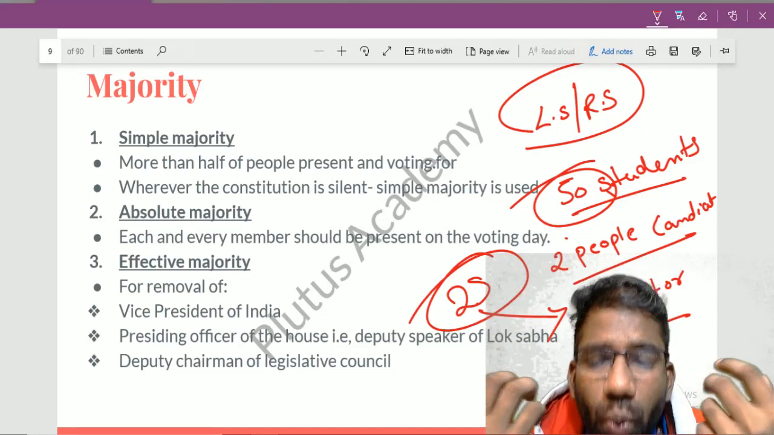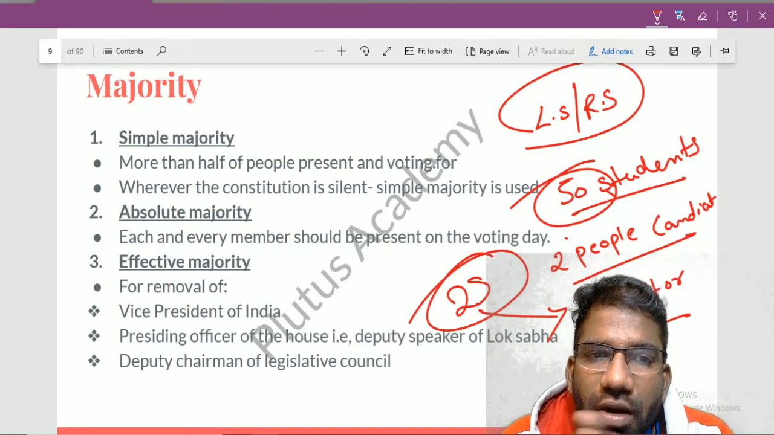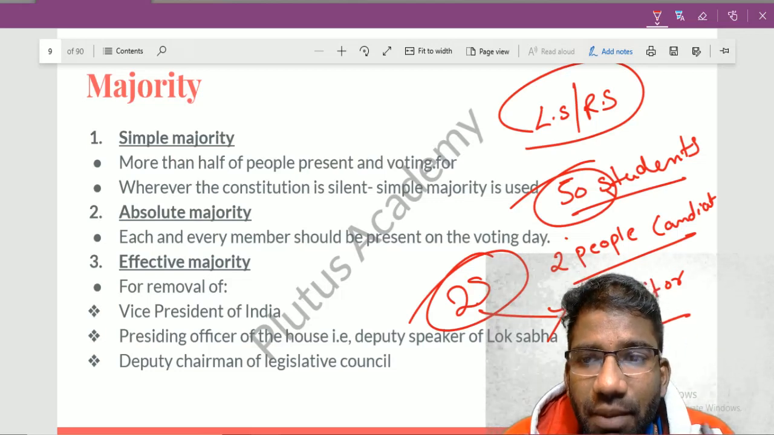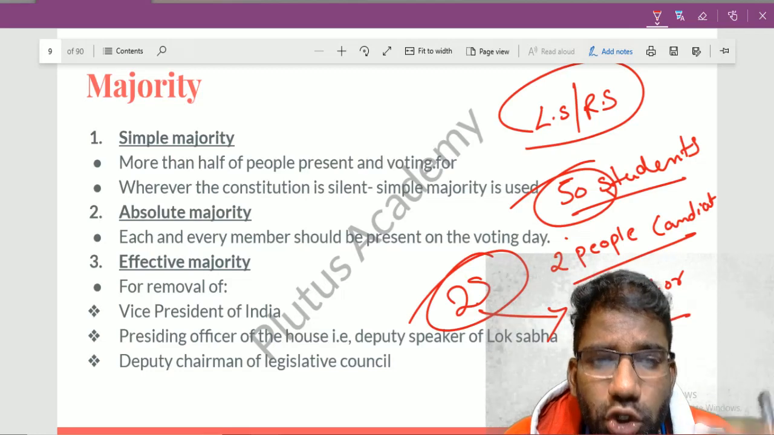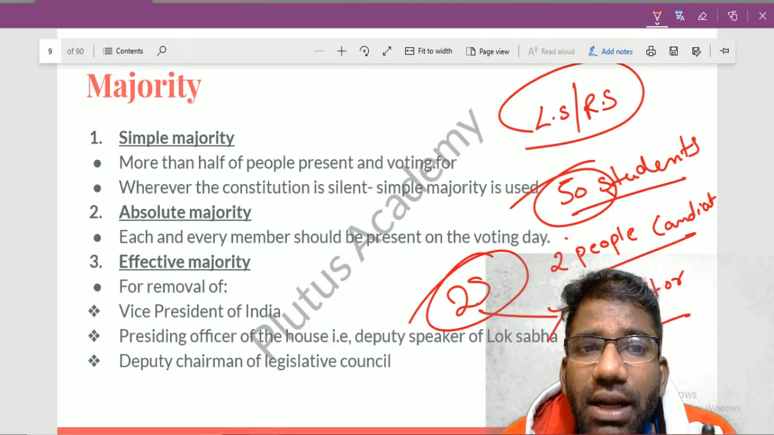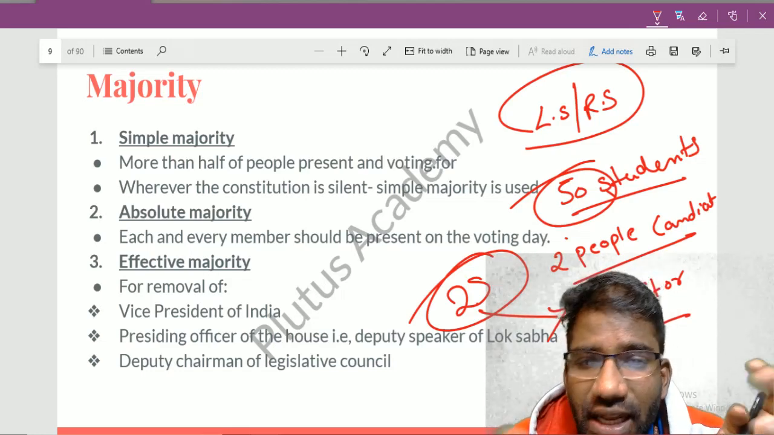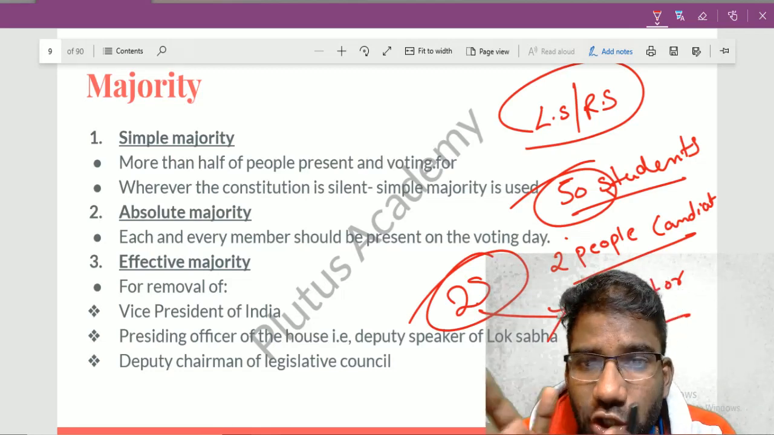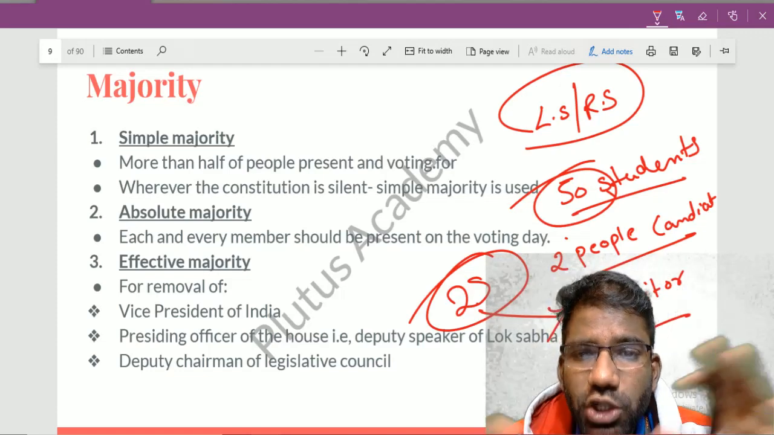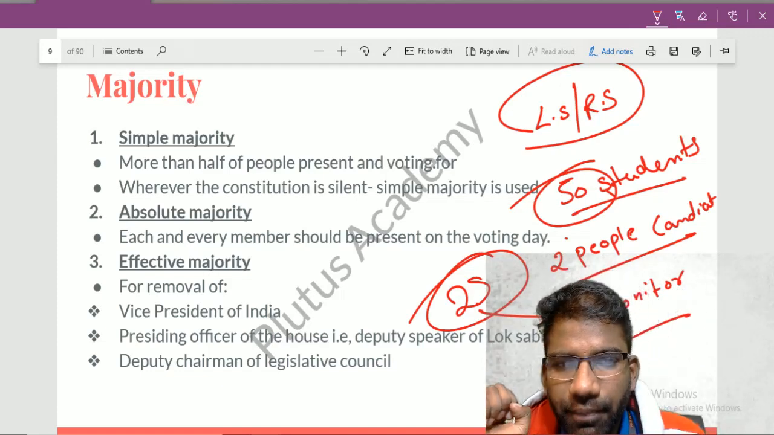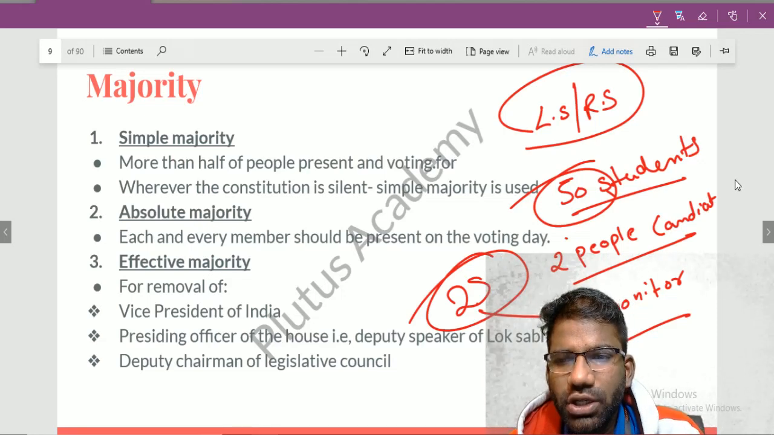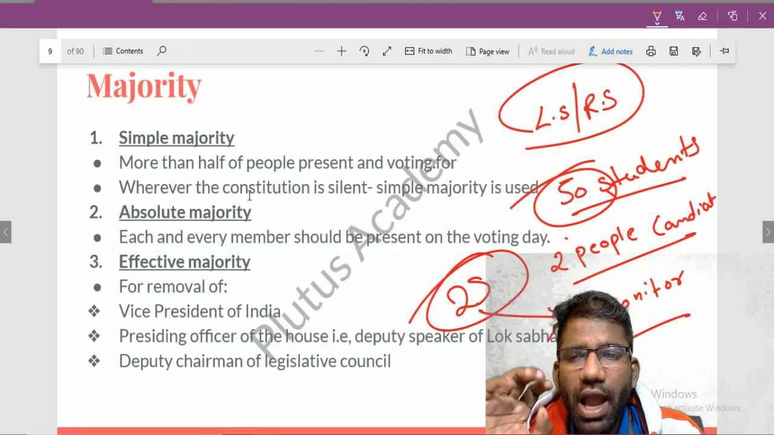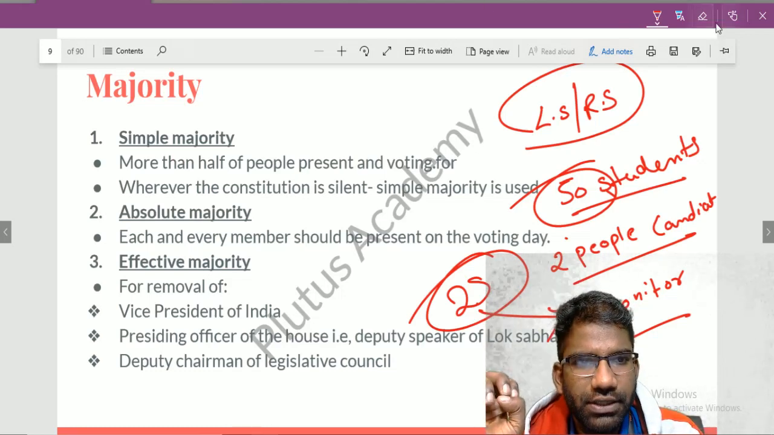See, once a bill is presented in Parliament and more than 50% say that the bill is right and it should be passed, then the majority is wishing that the bill should be passed. And if more than 50% of people are saying that the bill is not right, then they are rejecting the bill. Then the majority is wishing that the bill should not pass. This is called majority. Now, as per the Indian Constitution, there are certain majorities. Let us talk about what these majorities are.